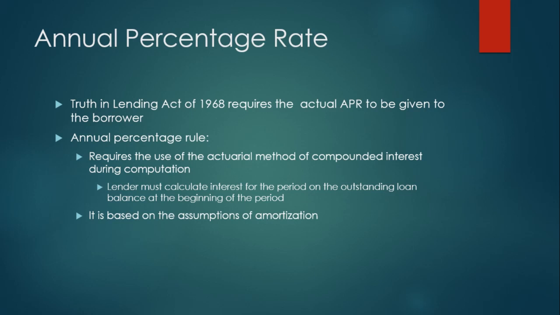Annual percentage rate. The Truth in Lending Act of 1968 requires the actual APR to be given to the borrower. The annual percentage rate requires the use of the actuarial method of compounded interest during computation. The lender must calculate interest for the period on the outstanding loan balance at the beginning of the period. It is based on the assumptions of amortization.